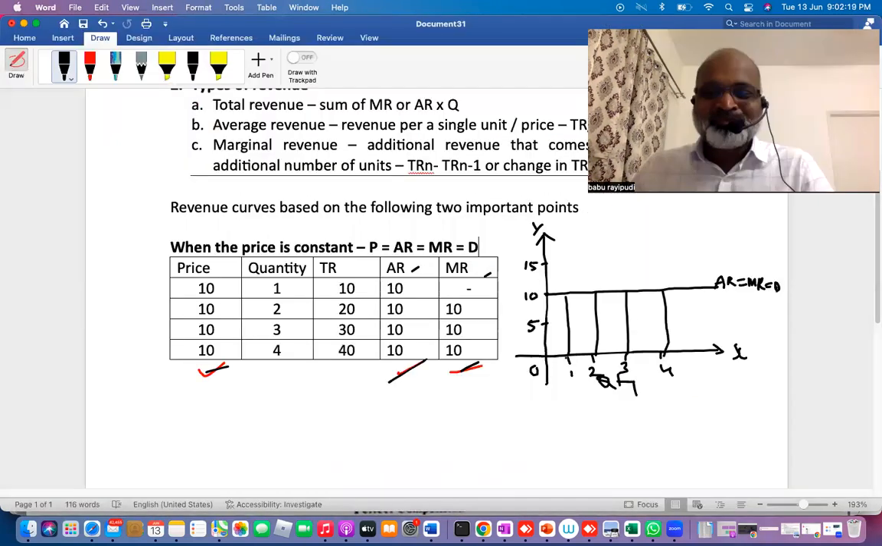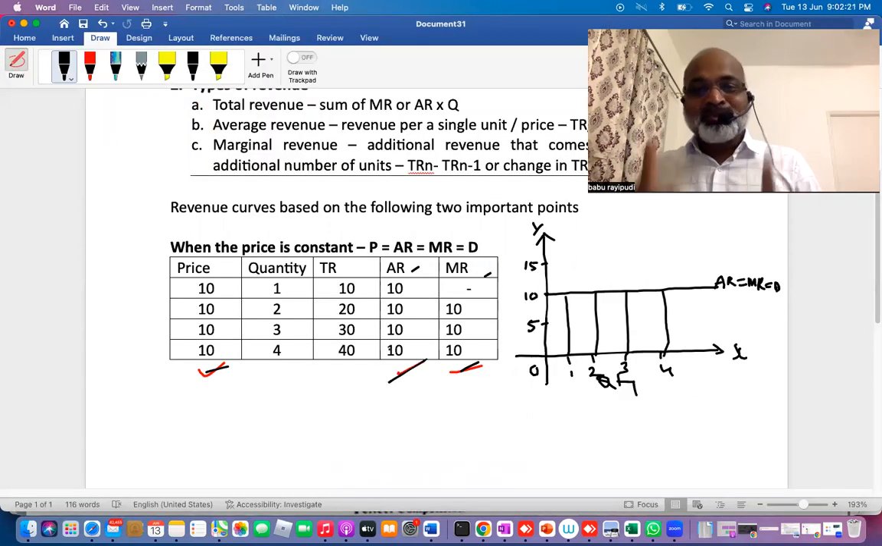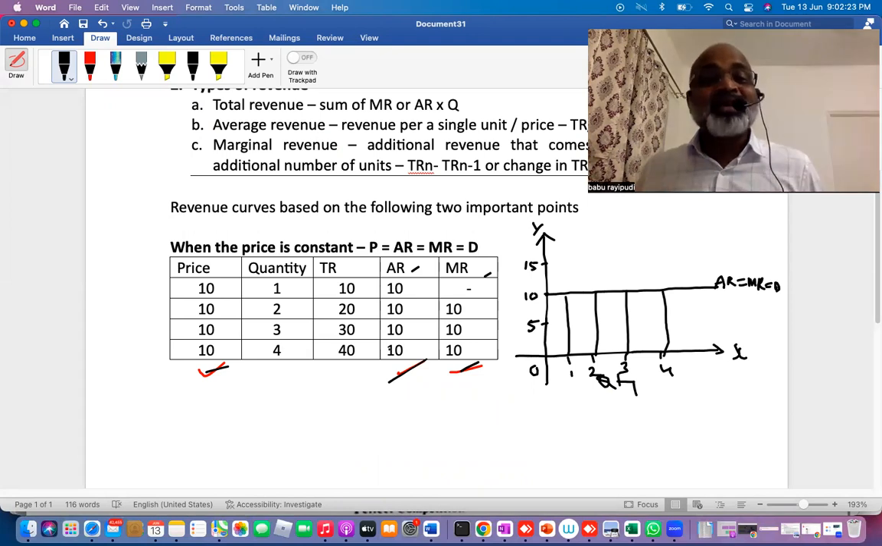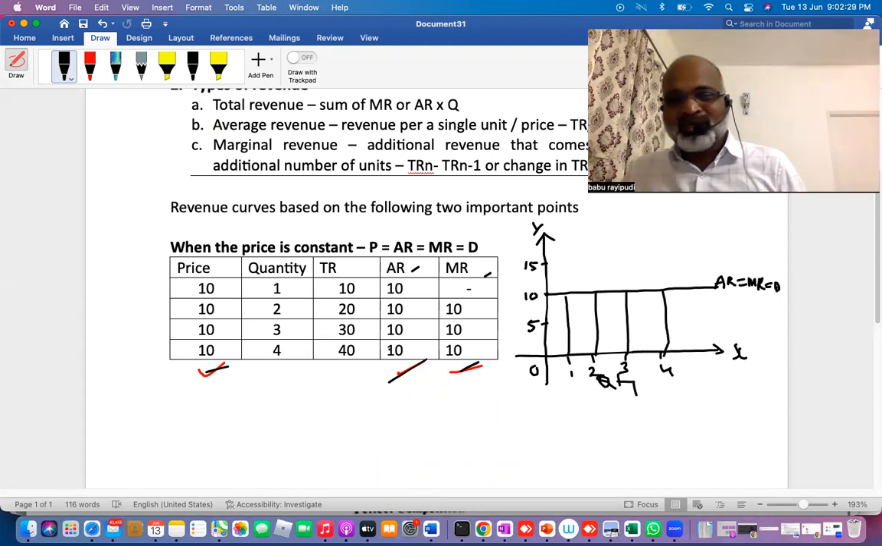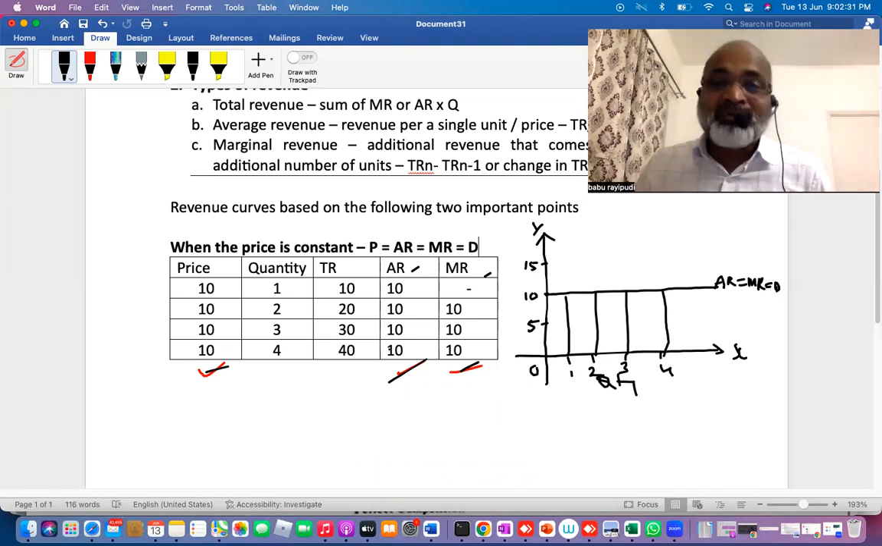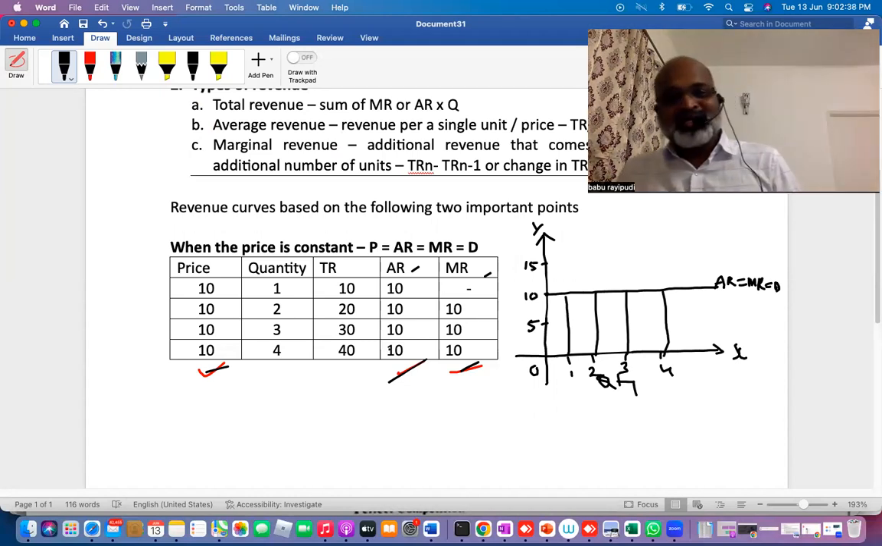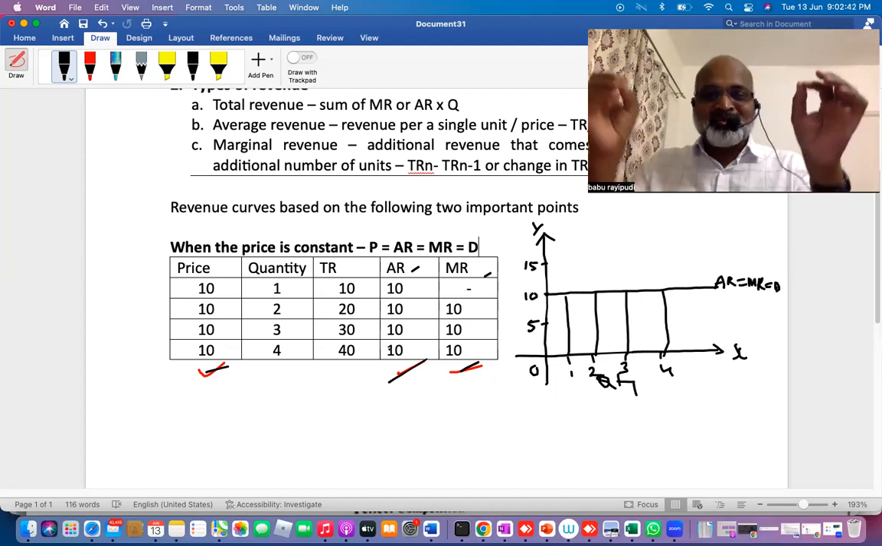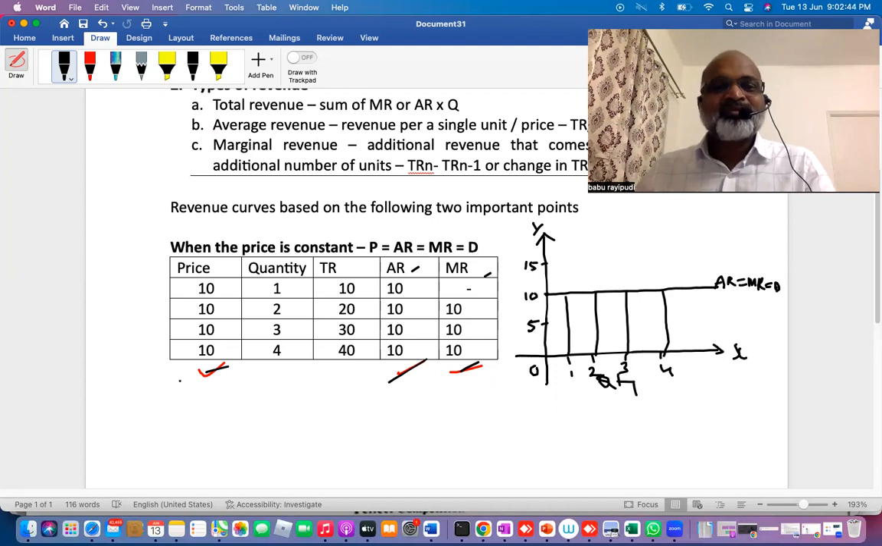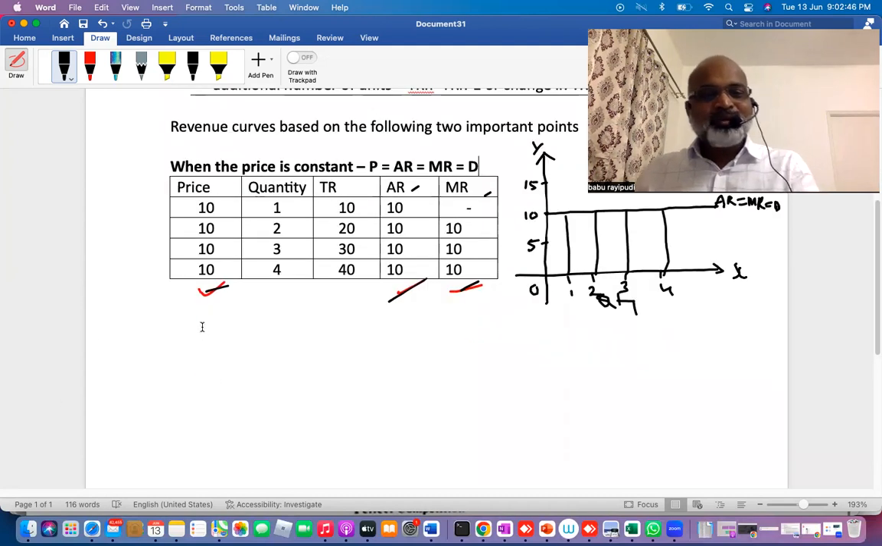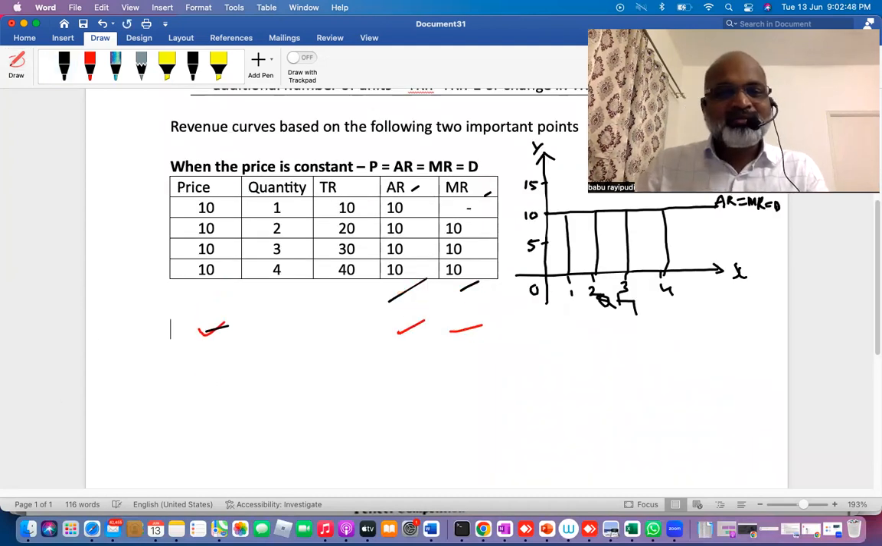Okay, now the question is what? I proved according to this table that when the price is constant, there is no difference between price, average revenue, marginal revenue, and demand curve. Therefore, the average revenue curve, marginal revenue curve, and demand curve will be parallel to the x-axis when the price is constant. Usually, under a market called perfect competition, price is going to be constant.